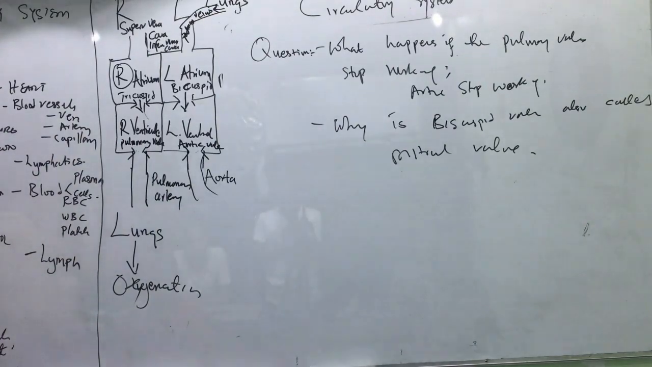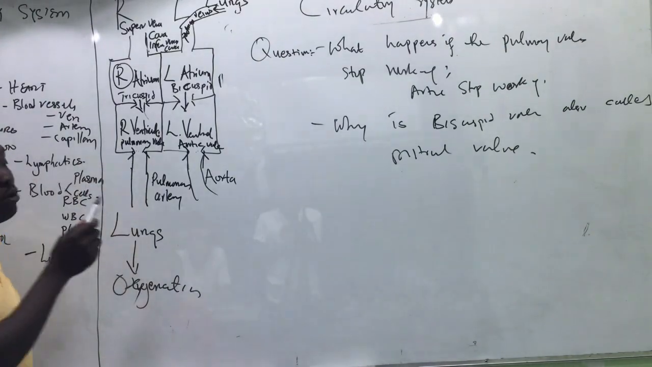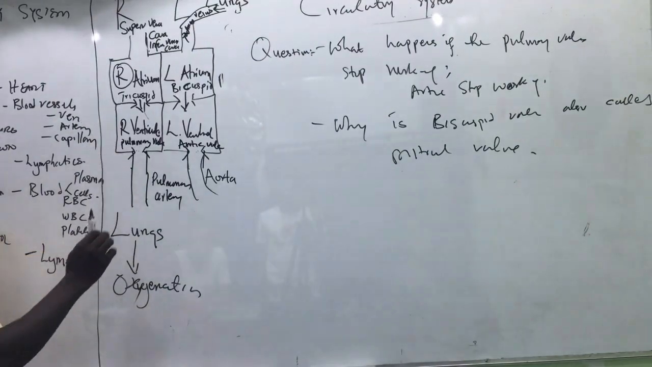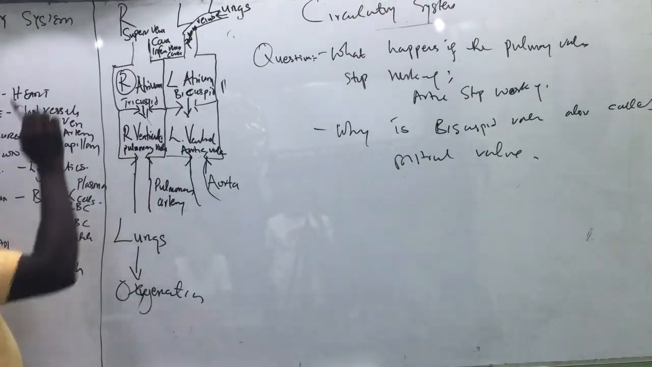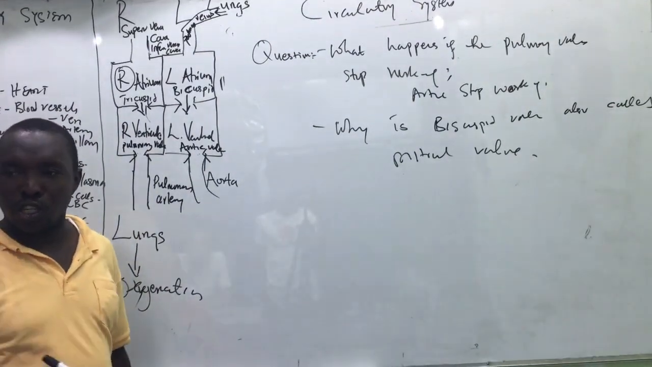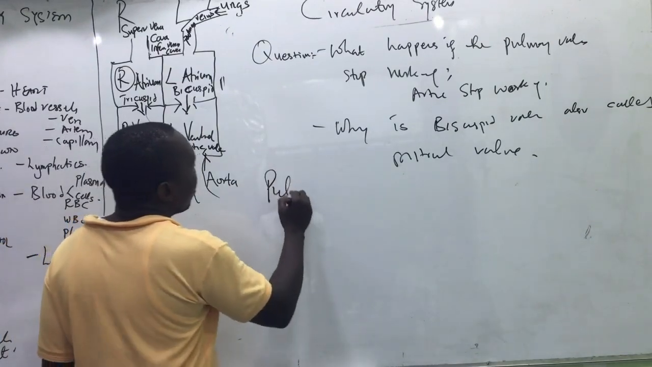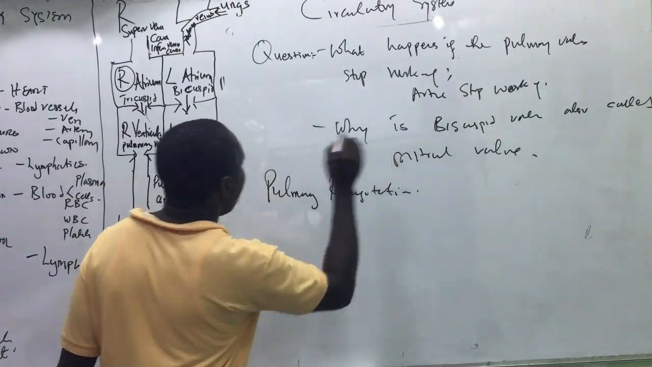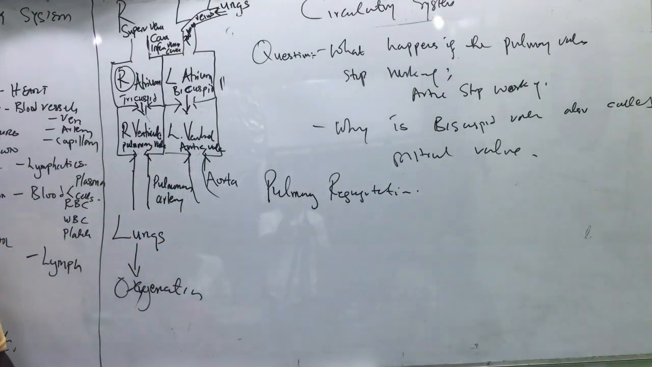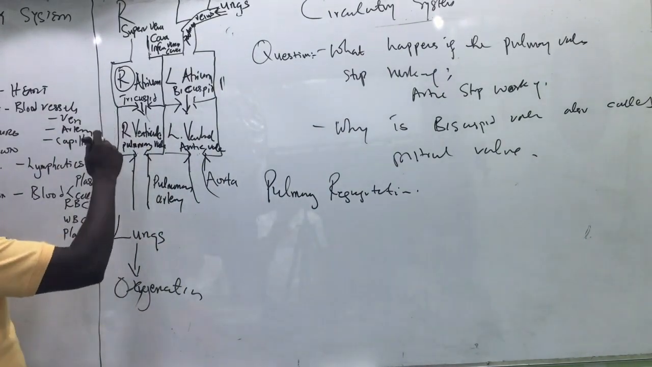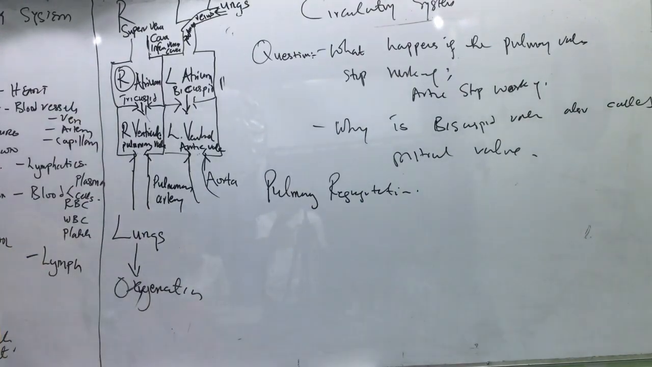Now, if the pulmonary valve stops working, that means that some of the blood that flows into the pulmonary artery will go back. Do you get that? They will go back into the right ventricle. This is what we call pulmonary regurgitation. It will now increase the amount of blood that is left in the right ventricle. Let me take it again.